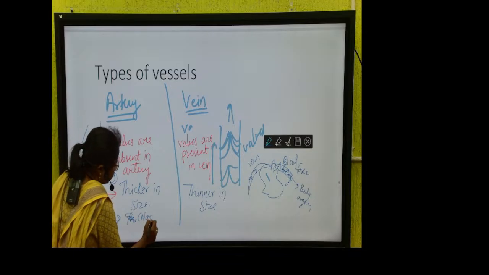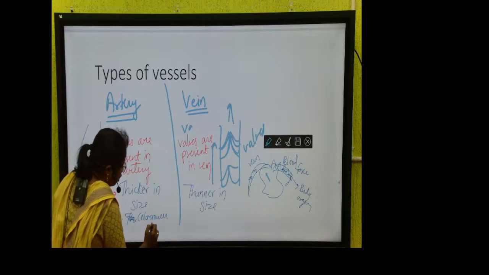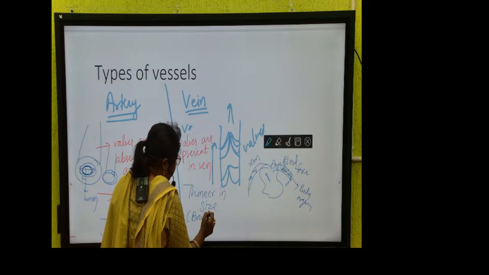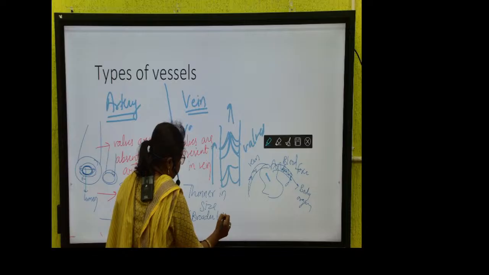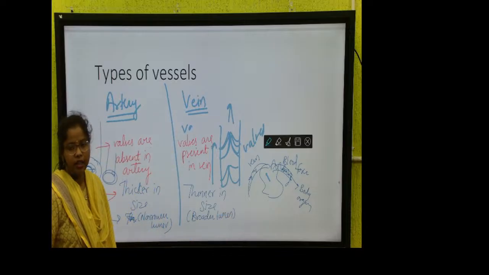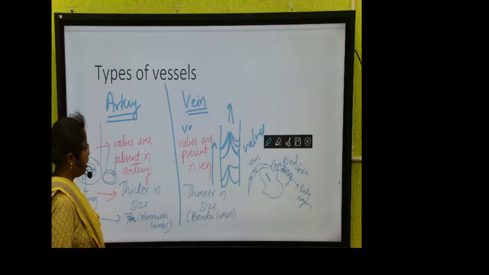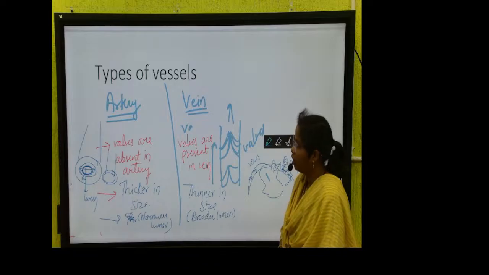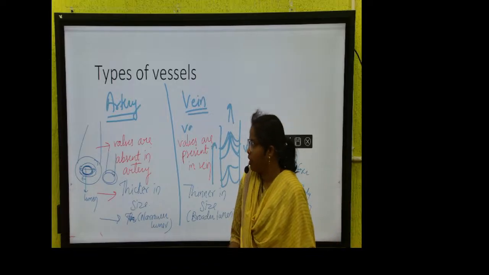So arteries have narrower lumen and veins have broader lumen. Clear? Every difference between them has its own reason and it should be clear. So let us revise one more time.